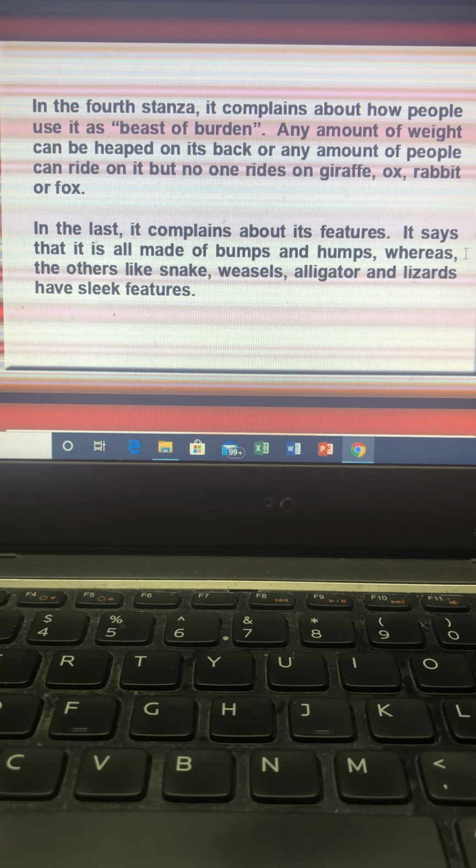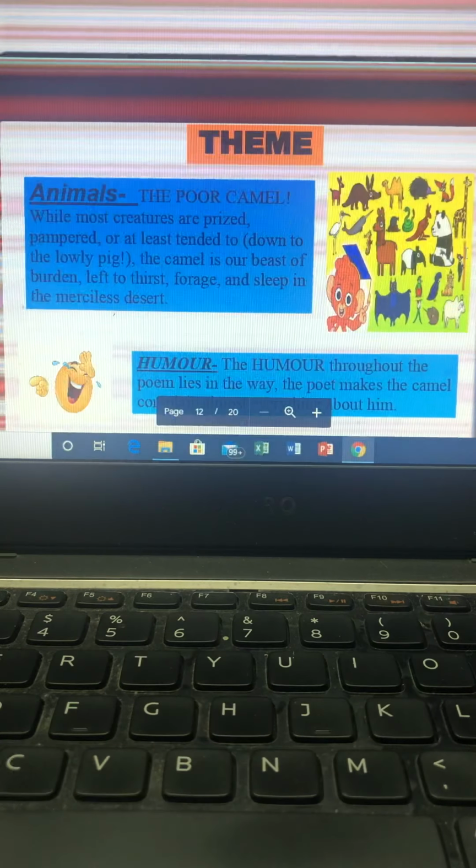So he says that he is actually, in a way, also telling God that even God has been biased in making him. God has made him such lumpy, bumpy, and humpy. Any shape does for me. He says that maybe even God never bothered when he made me. He made me all lumpy and bumpy. Look at all the other animals. They have such a sleek body. It's only me which is humpy and bumpy, and any shape does for me. So in a way, he has complaints about everything.